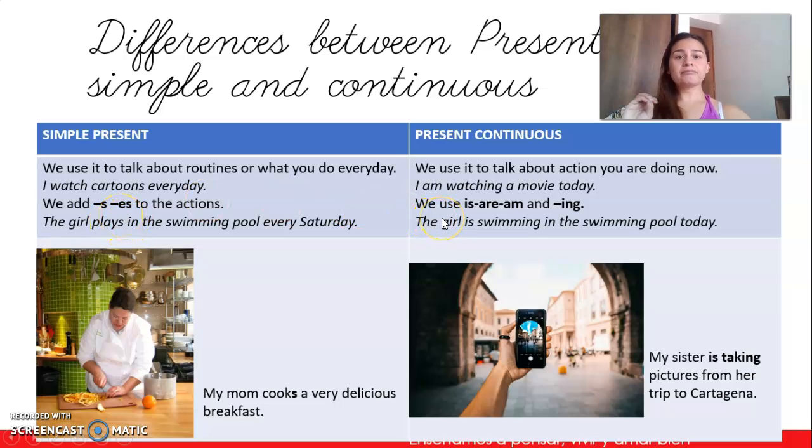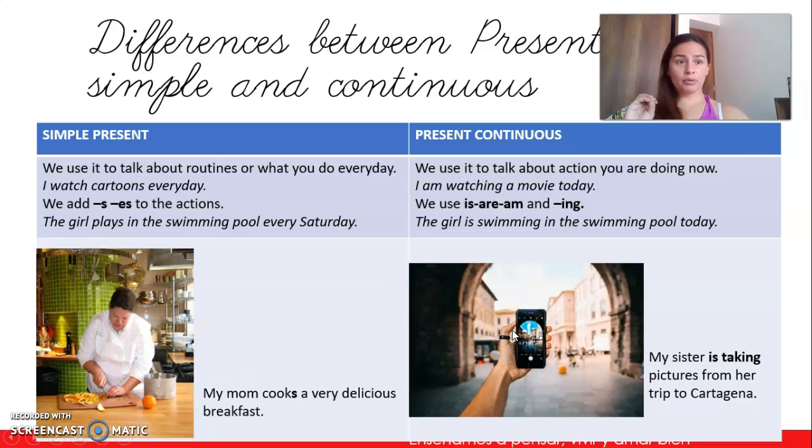Now, in present continuous, we use: the girl is swimming in the swimming pool today. The girl plays. The girl is swimming. Did you listen and did you see the difference? Okay?